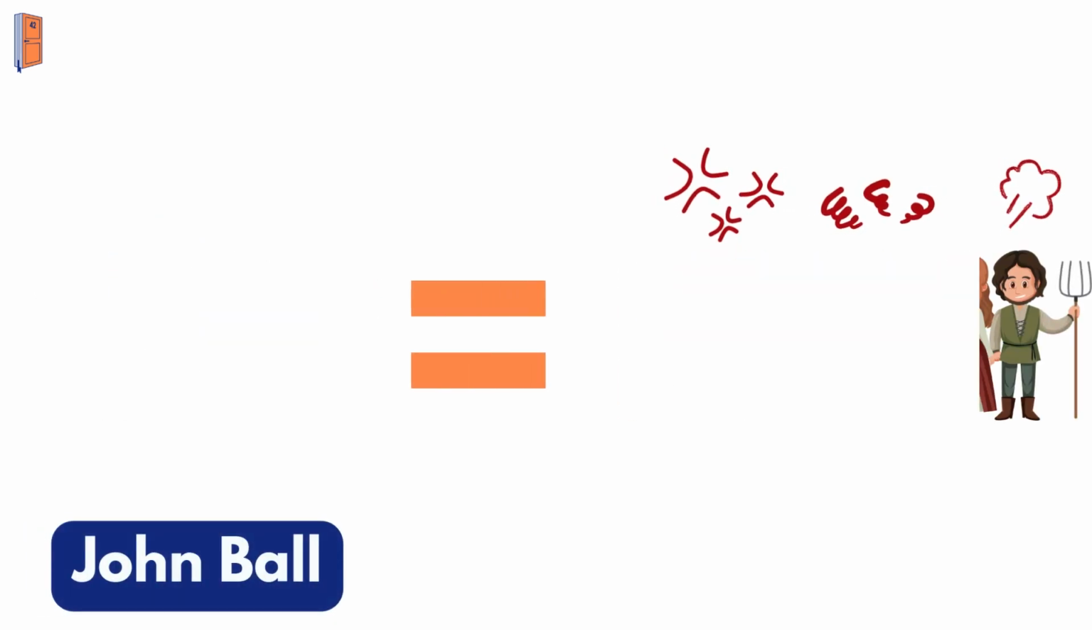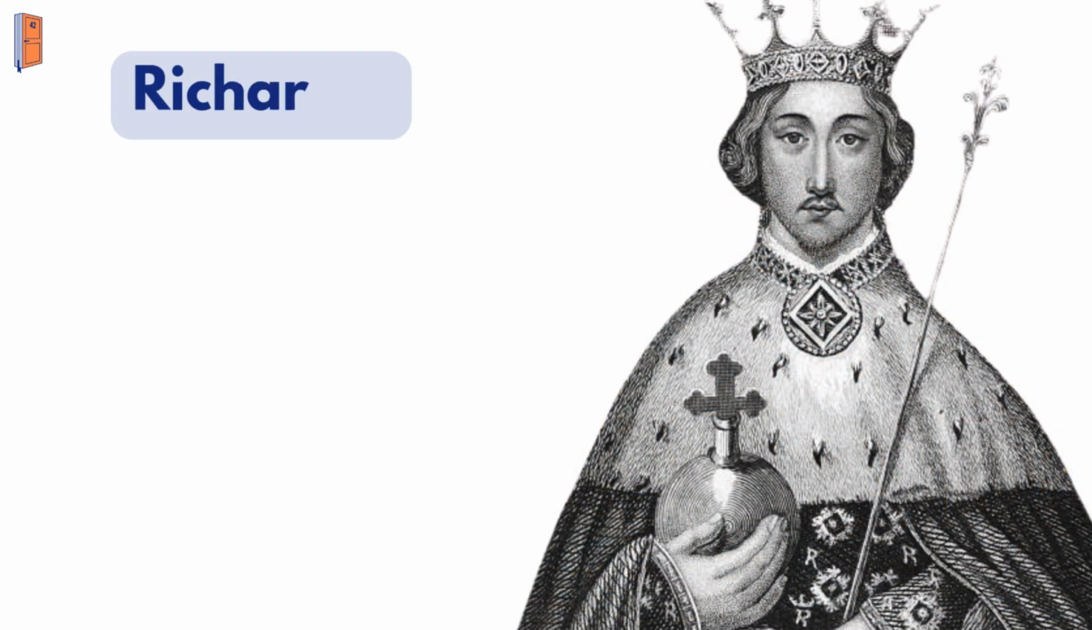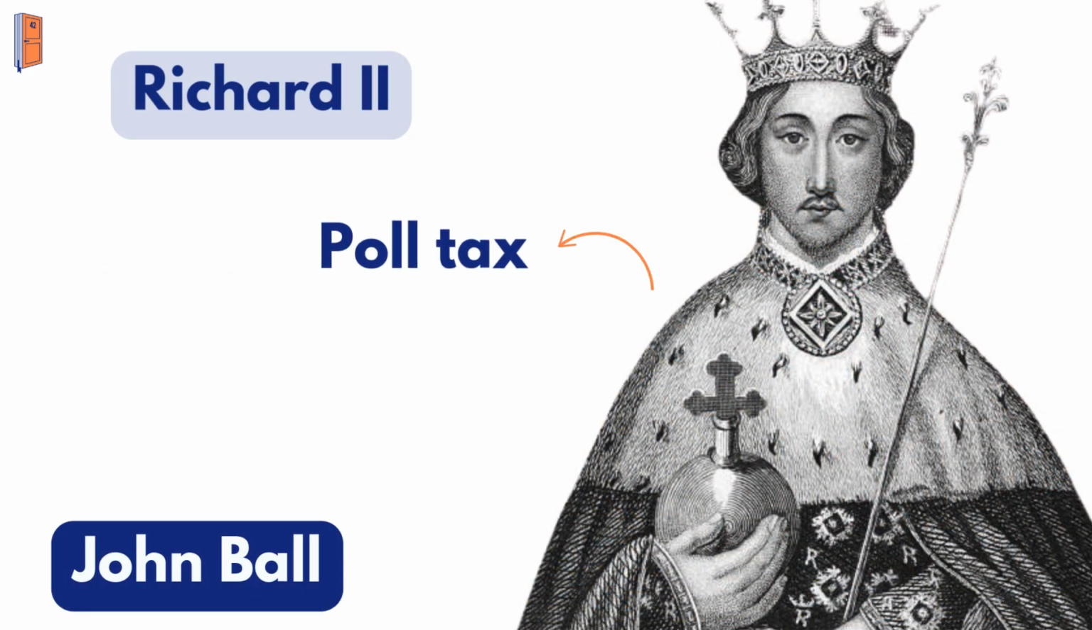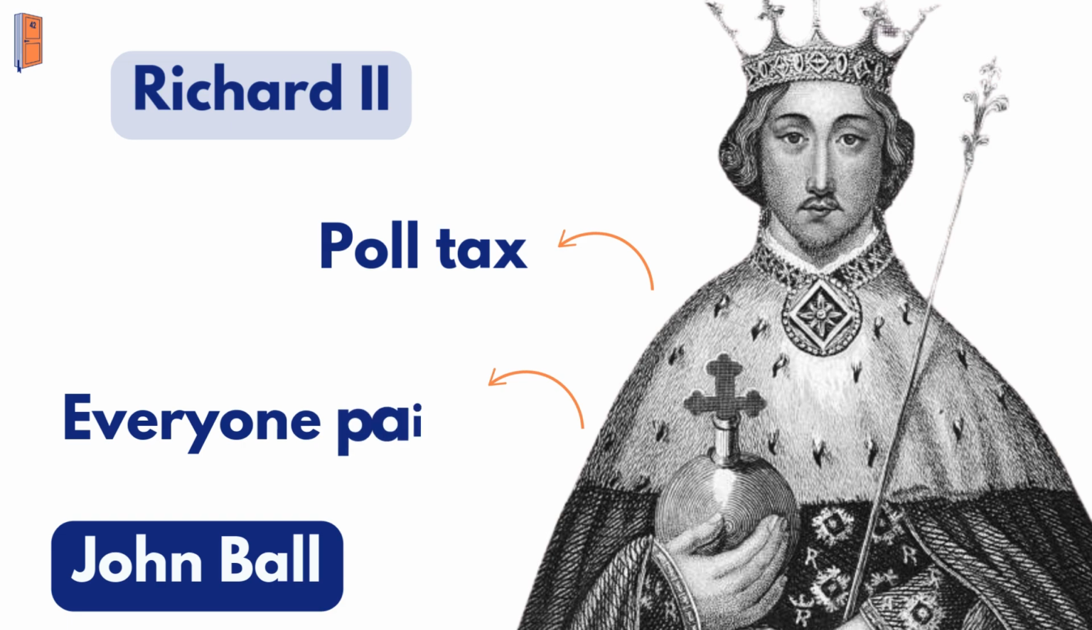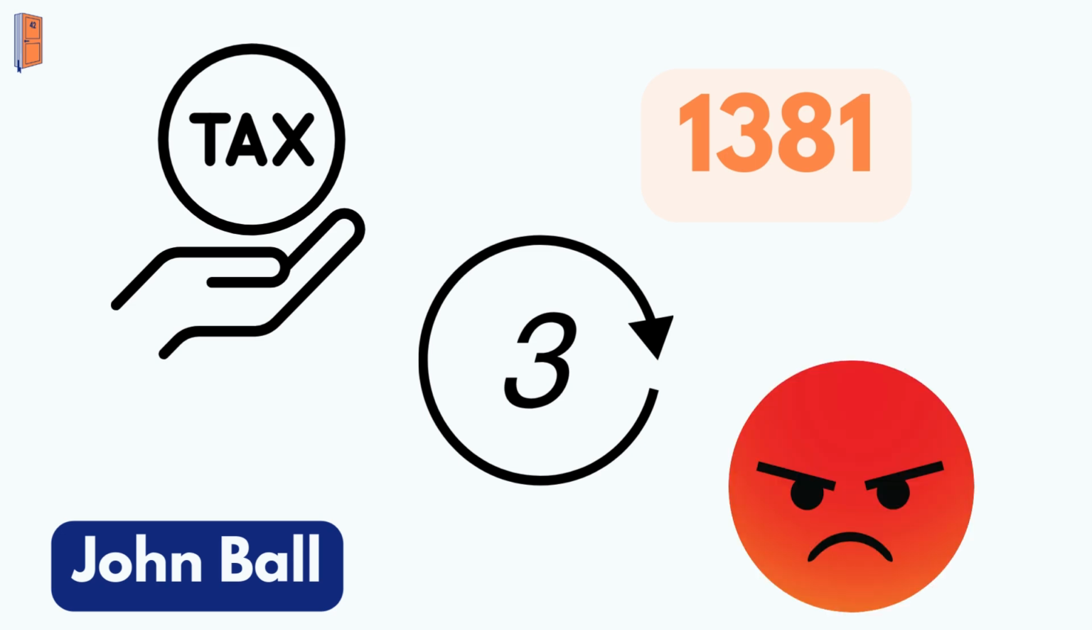Economically, the country was struggling due to the costs of the war with France during the 100 Years' War. Richard II tried to introduce a series of poll taxes to fund the war, which was a tax that everyone had to pay regardless of wealth. By 1381, the tax had been raised 3 times in just a few years, and people were fed up with